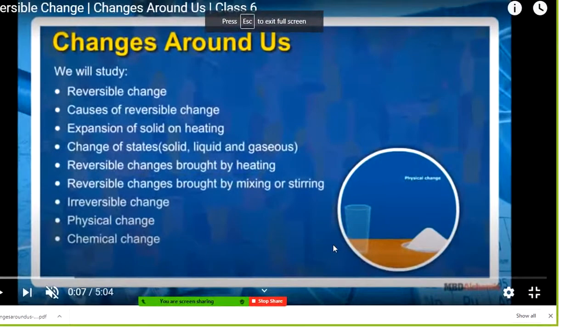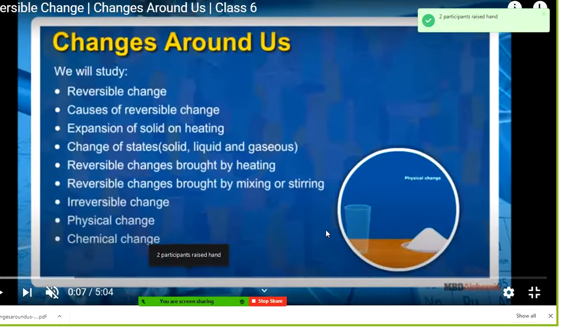So in this we are just going to tell you about the changes around us. We have already studied about the reversible changes. It means that whenever we change anything, like the flour you have changed into a different part, and the cause of the reversible changes is also due to some changes which we can bring back. So the activity we have already done, that is the paper we have folded, and again it comes back to its original position. So this is the cause of the reversible change.